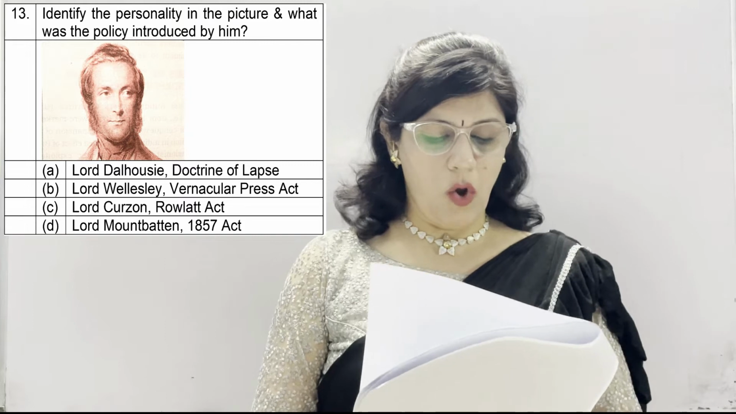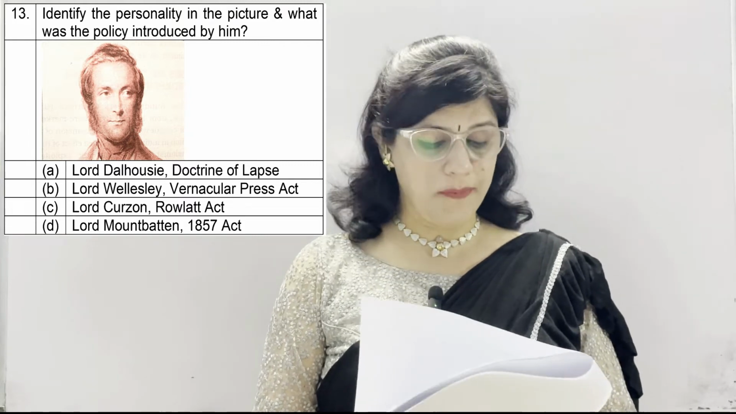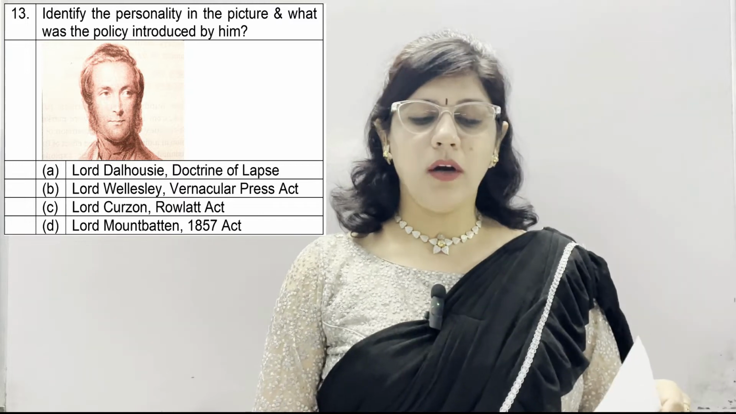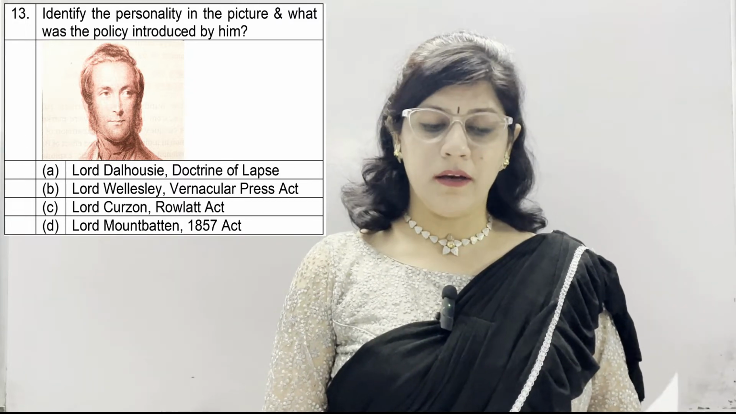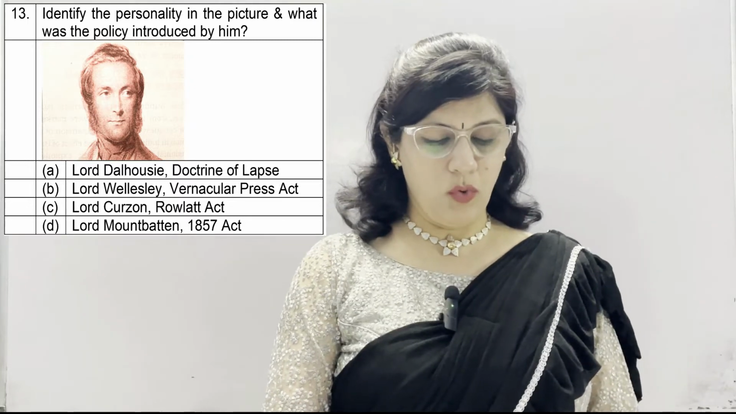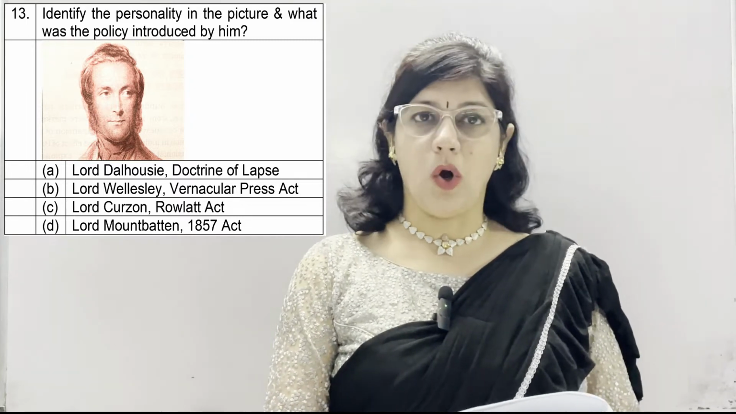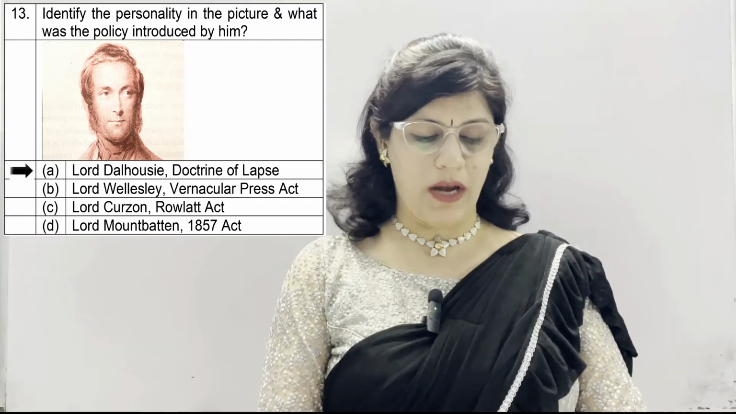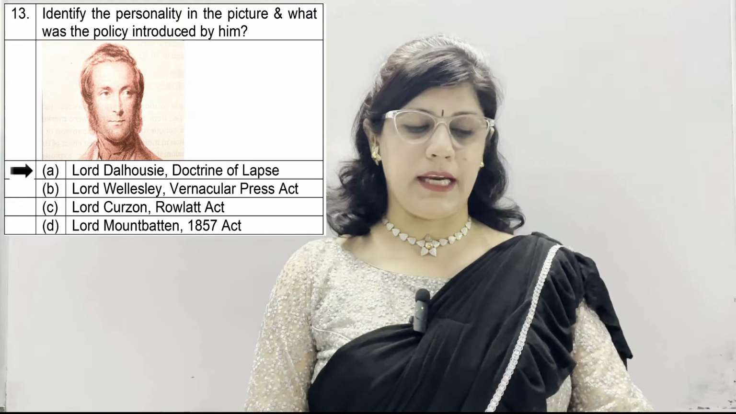Options given are A. Lord Dalhousie, Doctrine of Lapse, B. Lord Wellesley, Vernacular Press Act, C. Lord Curzon, Rowlatt Act, and D. Lord Mountbatten, 1857 Act. And we know the personality in this picture is Lord Dalhousie and the policy introduced by him is Doctrine of Lapse. So option number A is correct.